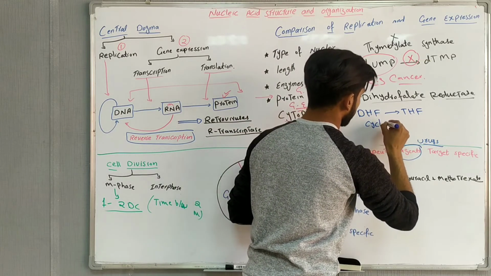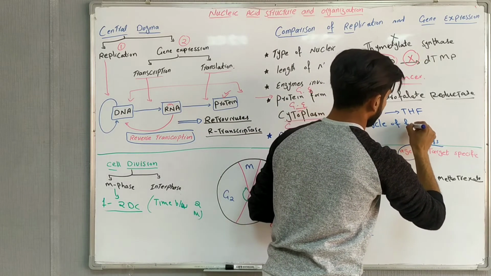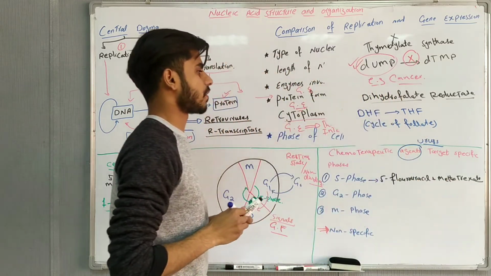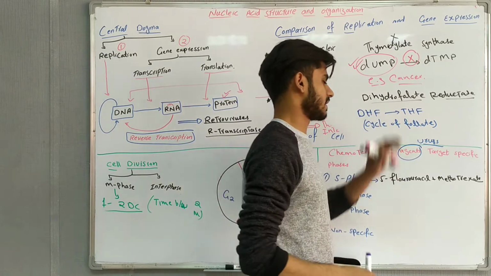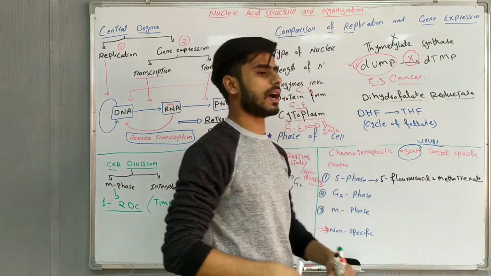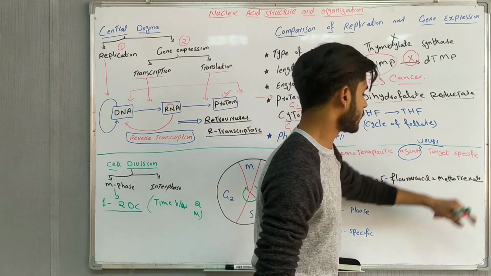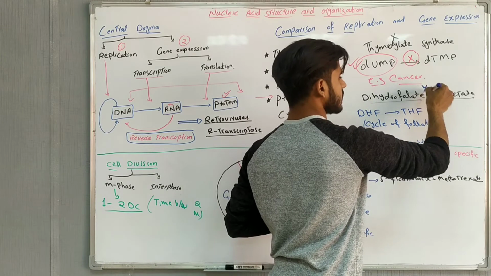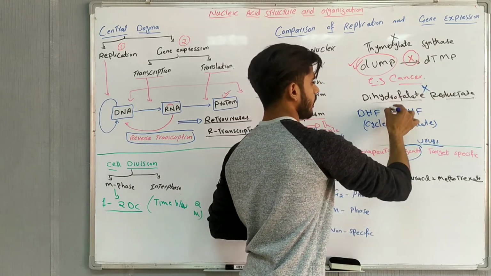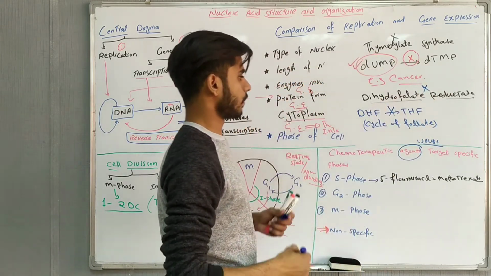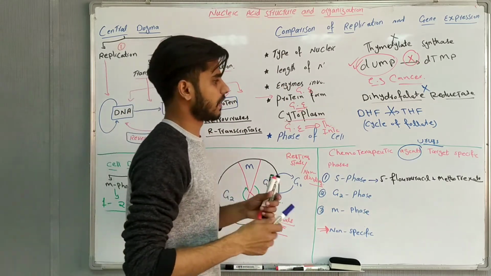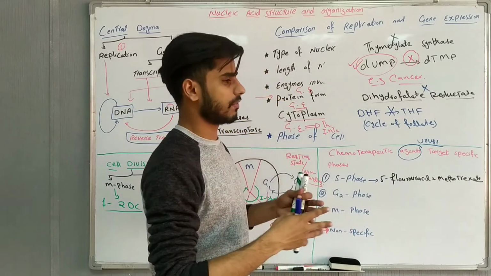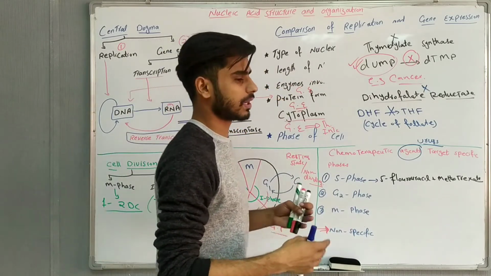It will control the folate cycle. It changes dihydrofolate into tetrahydrofolate. But when there is cancer, uncontrolled cell division, we give methotrexate. This drug will block dihydrofolate reductase. When this enzyme is blocked, the cycle will be disturbed. You know that folate is important for cell division. When the folate cycle is imbalanced, cell division will be imbalanced, and cell division will not happen. So the cell will not divide, and we can control the cancer.